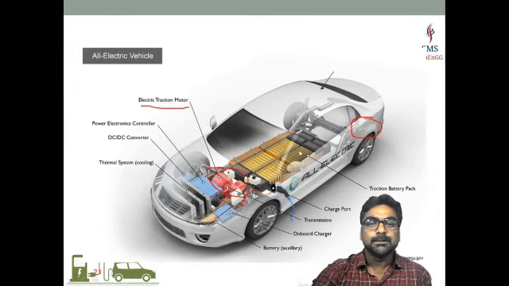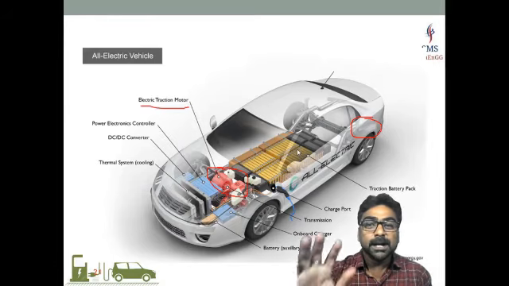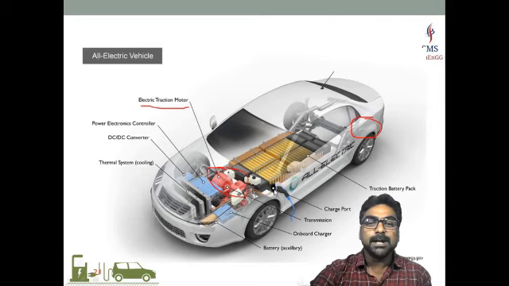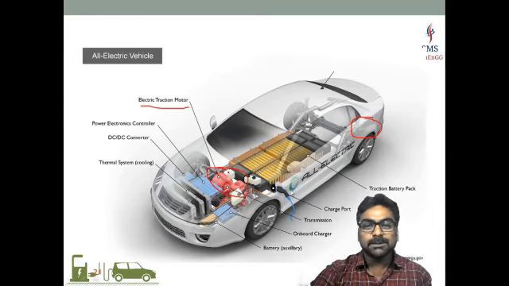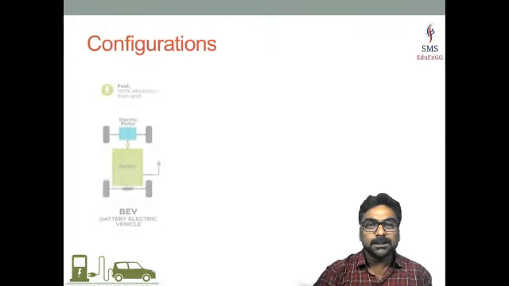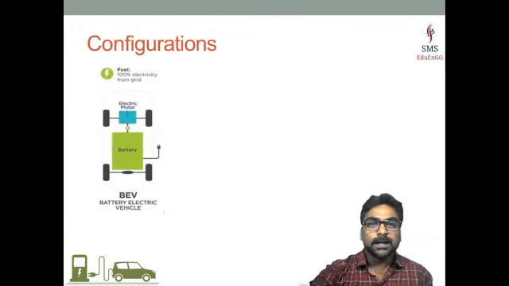Have a look at the size of the battery, because this vehicle is driven only by the electric motor, which is powered only by the battery source. The battery source can be charged only from the external plug-in. In addition to that, possibly the regenerative braking energy also can be stored in the battery, but the main source is the battery, which is charged by connecting it to the external source. We will have a simple comparison in order to get an idea in a simpler way about the configurations.